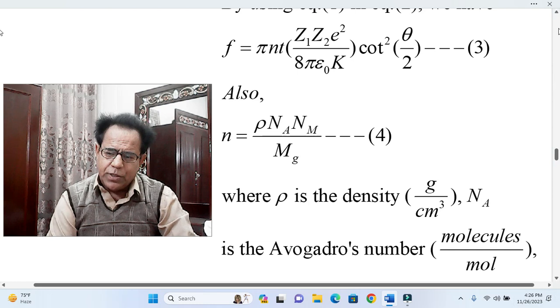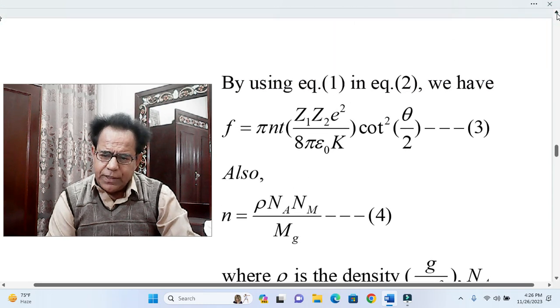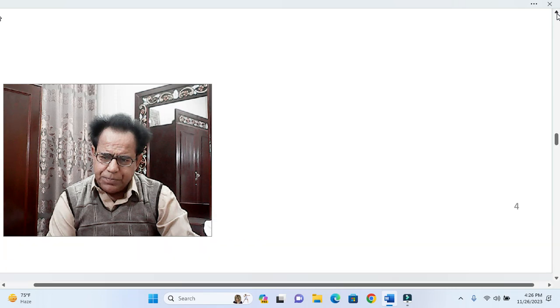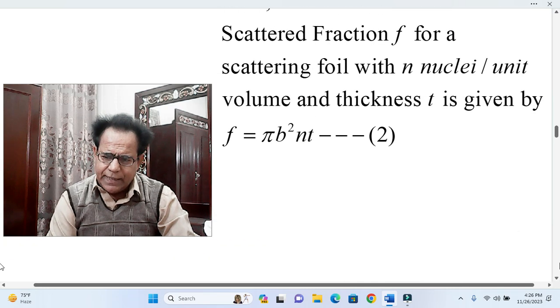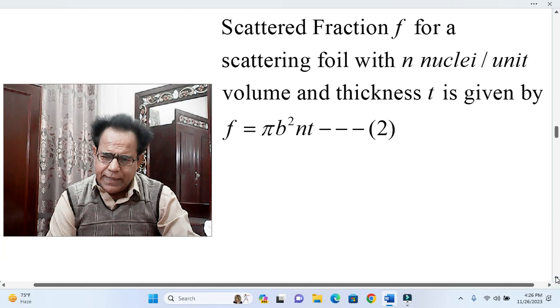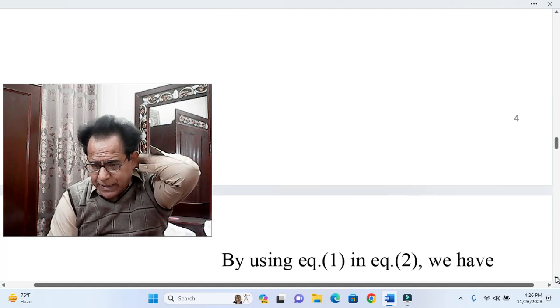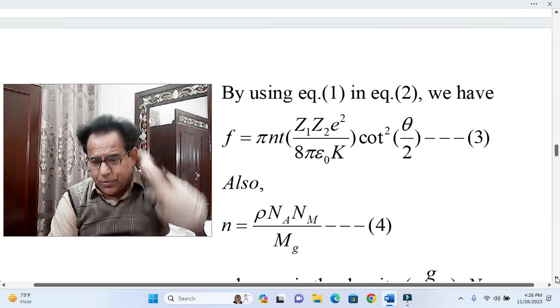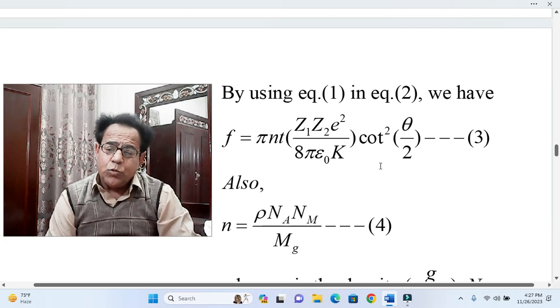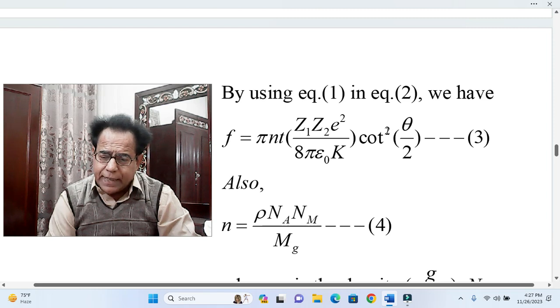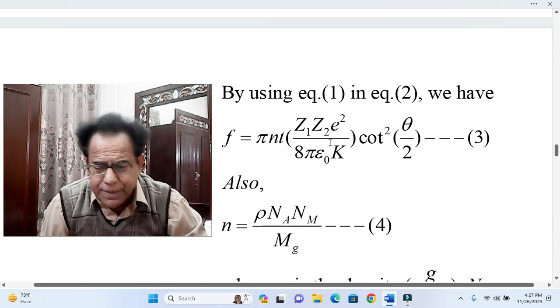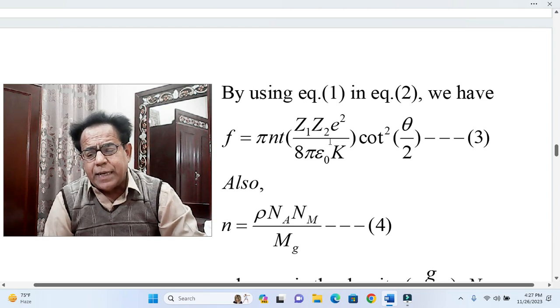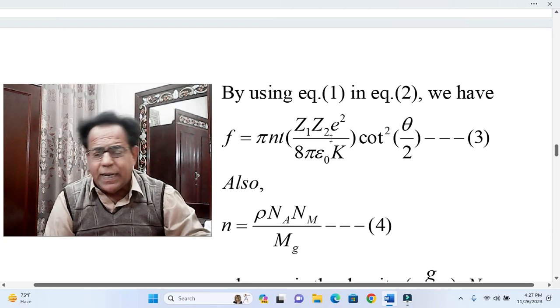Okay, dear students, actually this mistake was also repeated in the previous problem, and it is here once again. It could not be rectified, and it is again appearing in this problem. Okay, dear students, actually because impact parameter b is in square, that is why cot theta by 2 has been taken in square. So this value is also taken in square, but the mistake which could not be rectified in the previous problem is still existing.